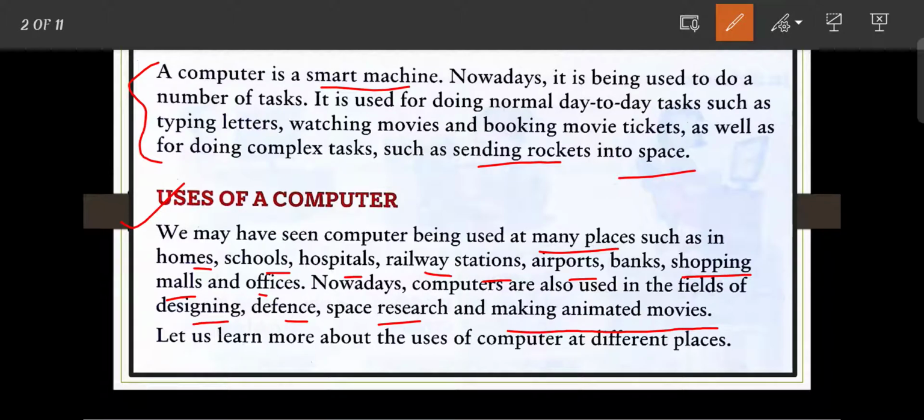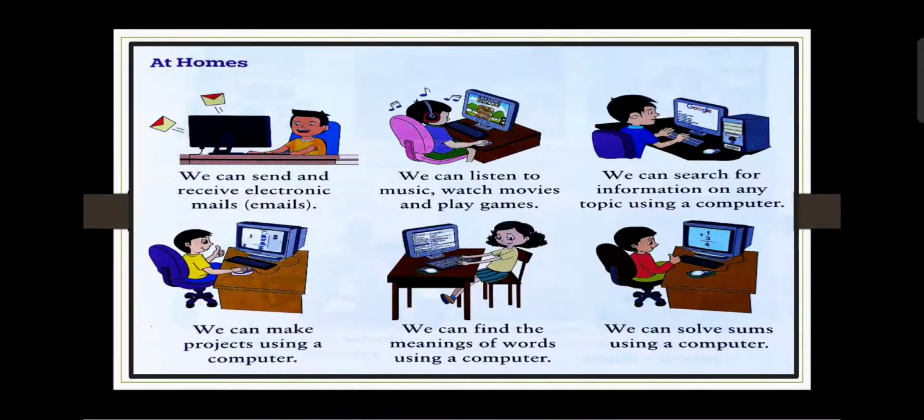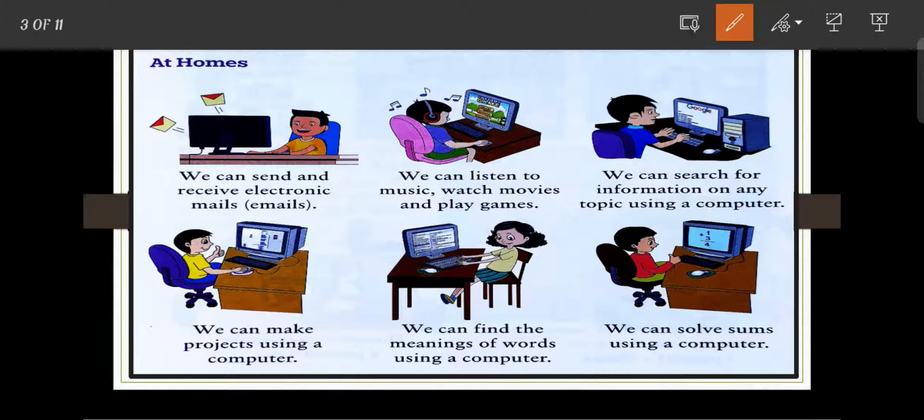So the first place is at home. We use the computer at home to send and receive electronic mails, meaning email. Next, we can listen to music, watch movies and also play games by using the computer. Next, we can search for information on any topic by using the computer. This is a very important point. We can easily search for information on any topic by using the computer.